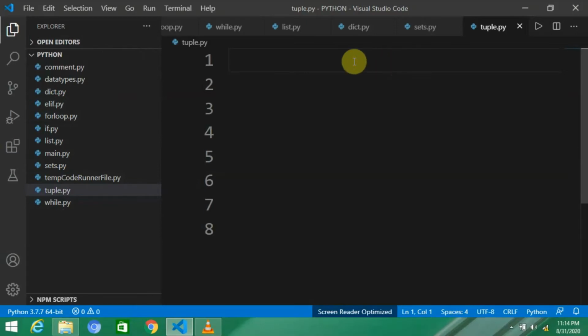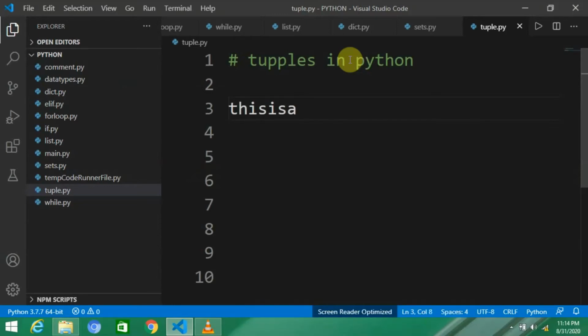So what I'm going to do, I will make a comment here: tuples in Python. Now I will give a name to my tuple, that this is a tuple, equal to, and after this we have to add these round braces, and here we have to add things as we did.